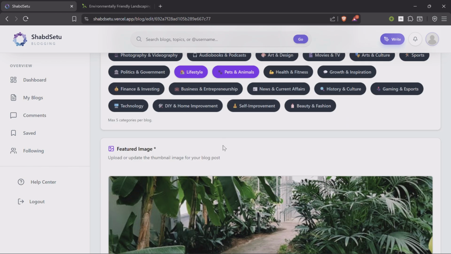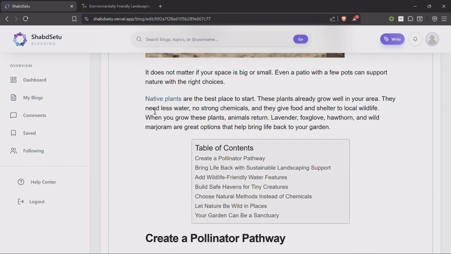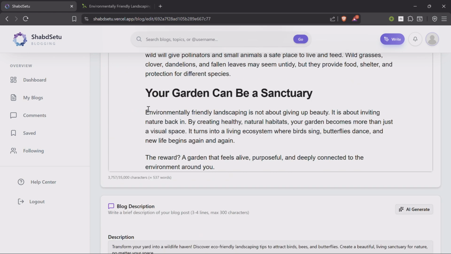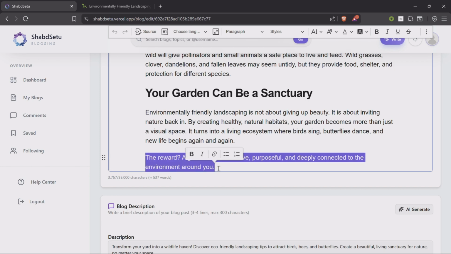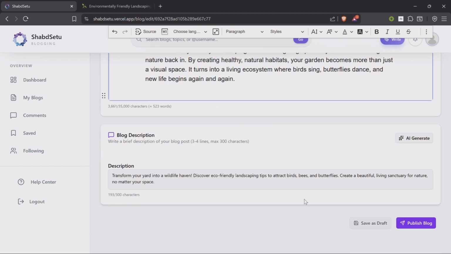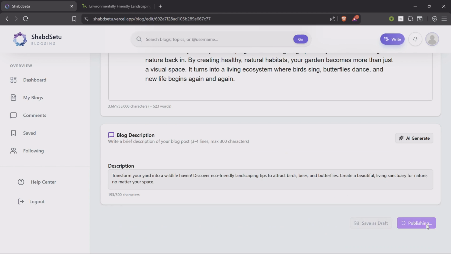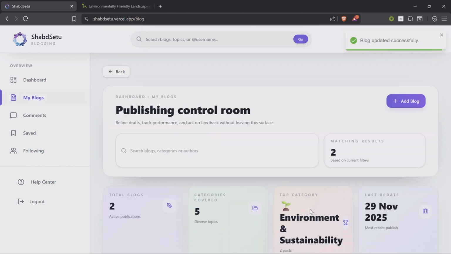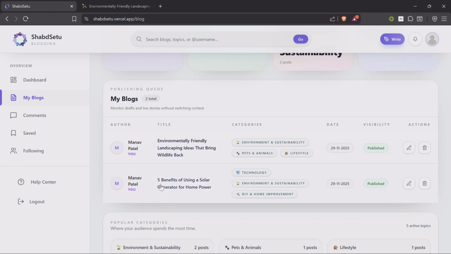We can change title, category, or any of the blog content. And let's say we have done the changes that we want to, and after that we again can keep it as draft or publish it. Let's publish the blog here. I click publish blog and blog is updated successfully. So now we have a second blog updated as well.